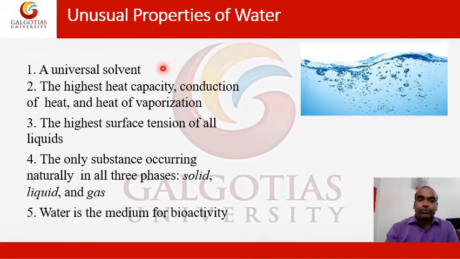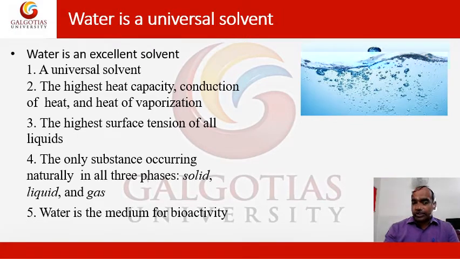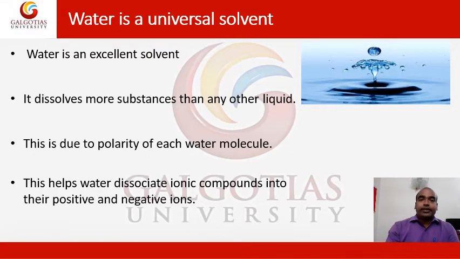Now, unusual properties of water. Water is called the universal solvent, as we saw in the video. It has the highest heat capacity, conduction of heat, and heat of vaporization because of hydrogen bonding. It has the highest surface tension of all liquids, again because of hydrogen bonding, as we have seen in our previous video, how small insects can walk on the surface of water. It is the only substance found naturally in all three phases, that is solid, liquid, and gas. Water is the medium for bioactivity, which we will discuss in our next slide.